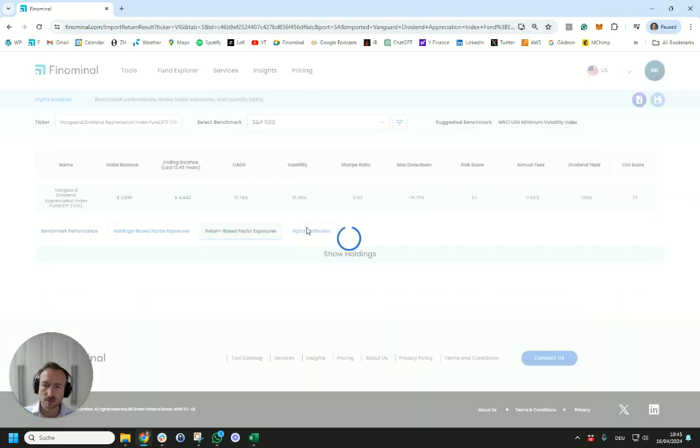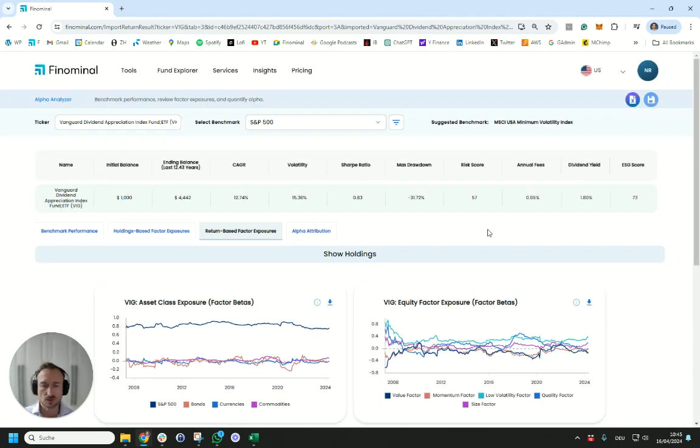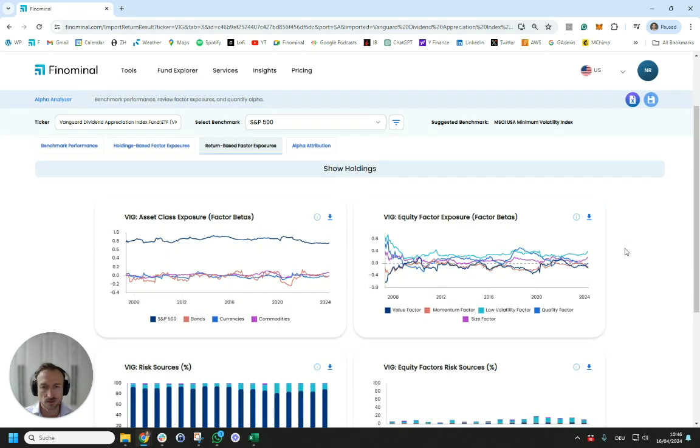So let's go to a return-based factor exposure analysis. So instead of looking at the holdings, we're going to look at the returns. And what we can see here is that VIG, compared to the S&P 500, historically had consistent exposure to the low volatility factor, which also explains why you could argue that the Minimum Index would be the right benchmark. We also see consistent positive exposure to the quality factor, slightly positive exposure to the size factor, i.e. small caps, and consistently negative exposure to value and momentum.